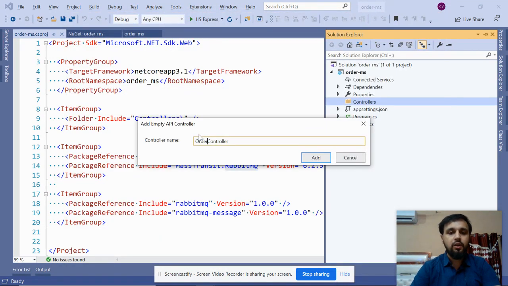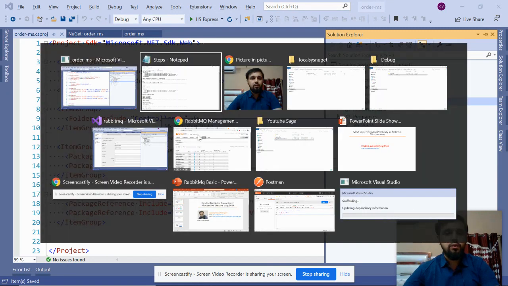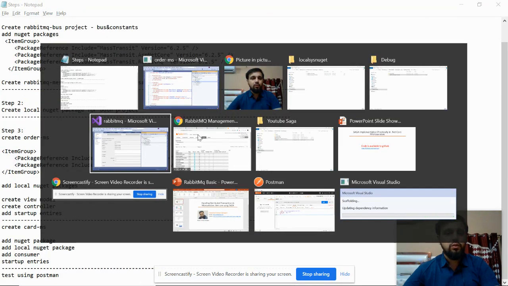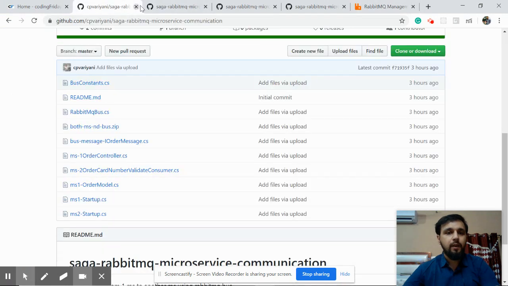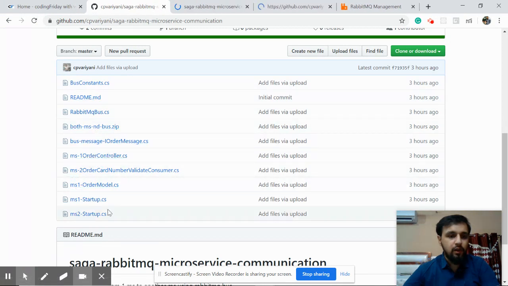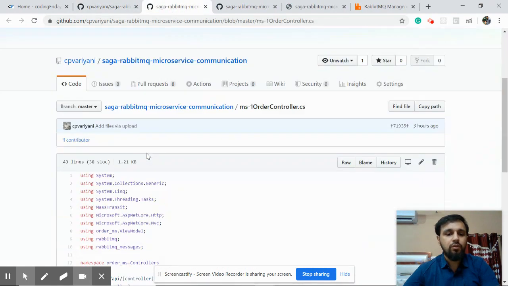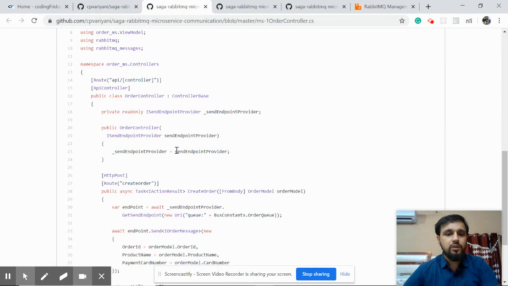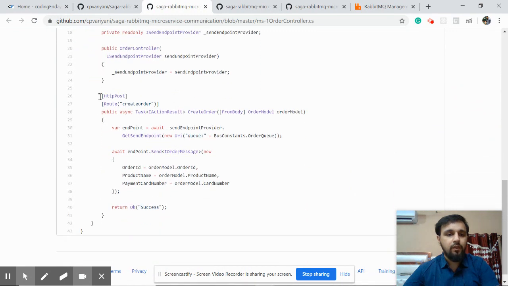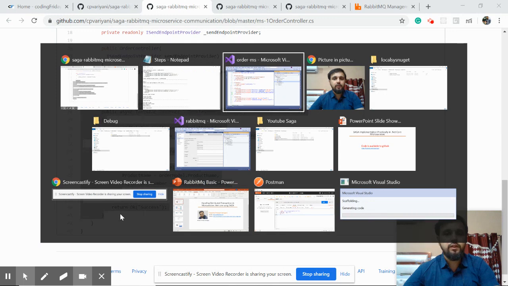Let's name it order controller. Click on create. Now come back to our RabbitMQ Git tutorial, and there are three files. One is your order controller, one is order model, and this is the startup file. So these three entries you have to do. So let's create first of all our controller. This is a simple method, we will understand it in a second.